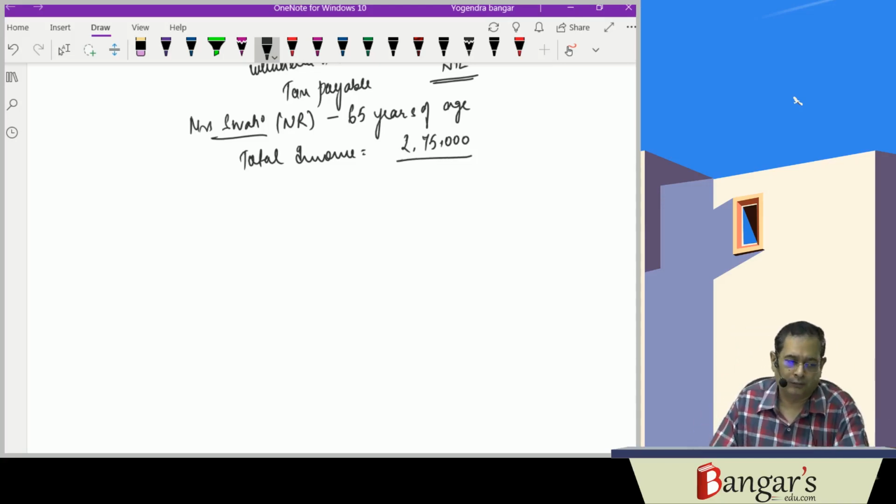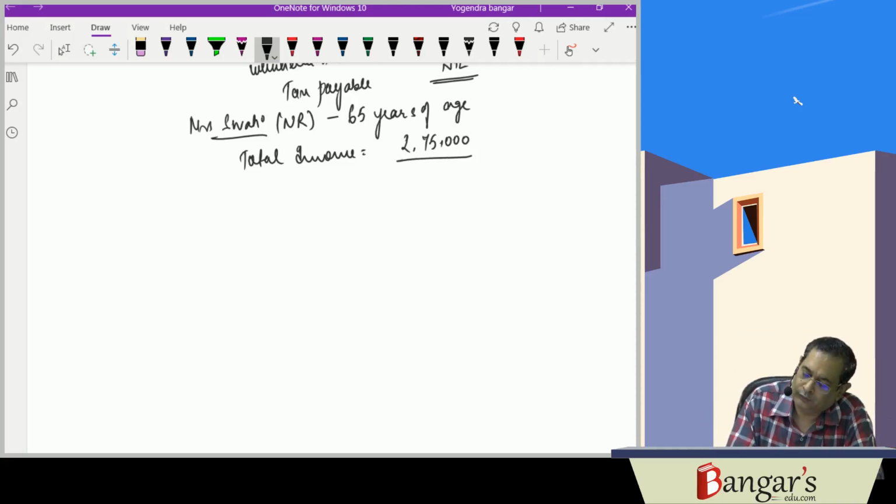Here she won't be getting the benefit of higher threshold limit since she is a non-resident.